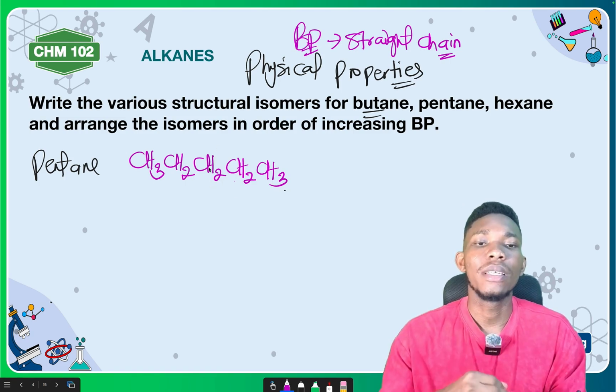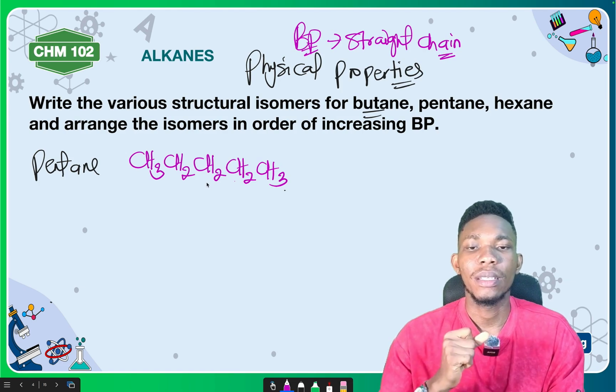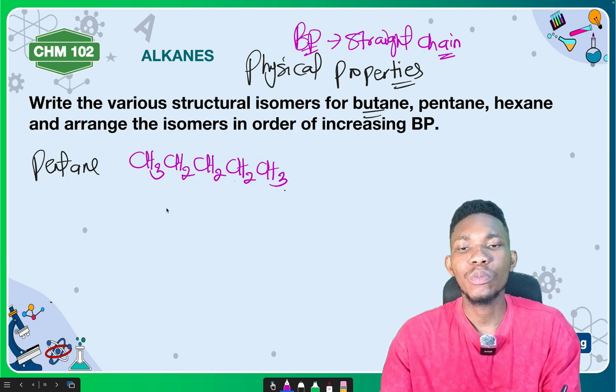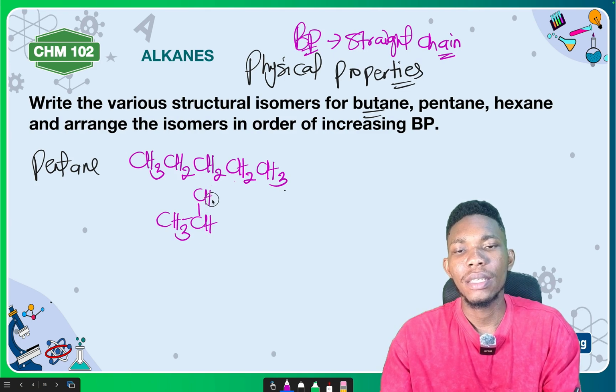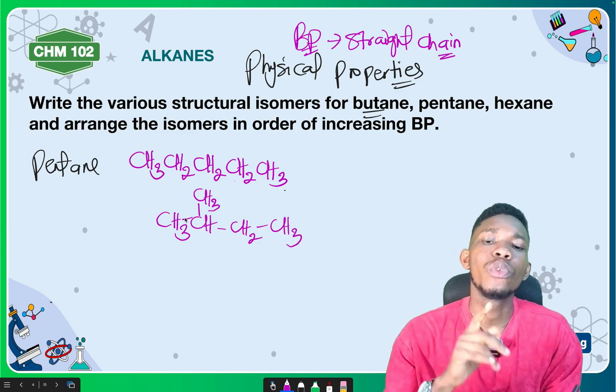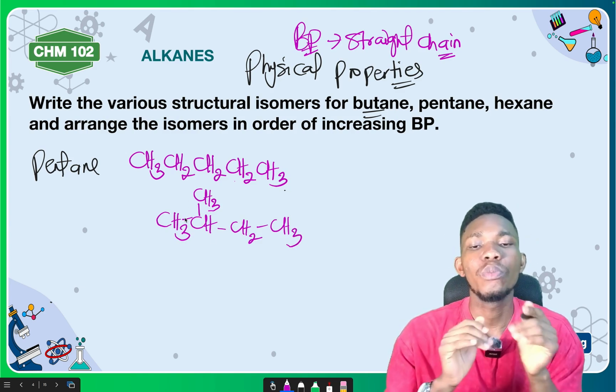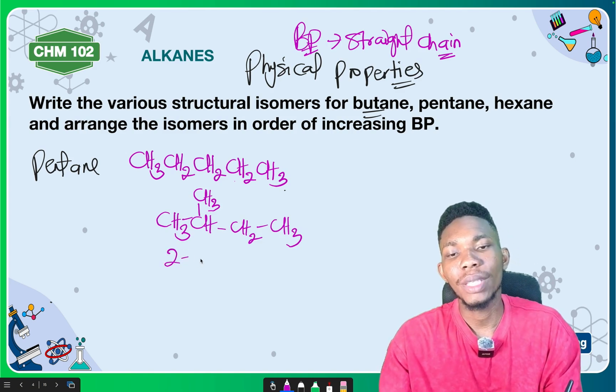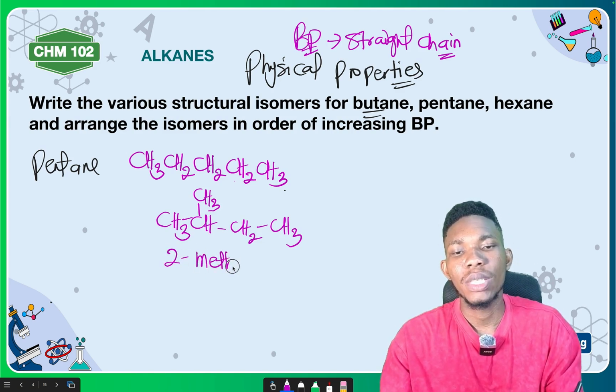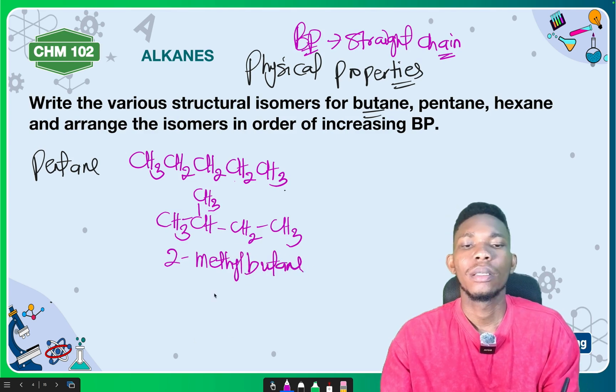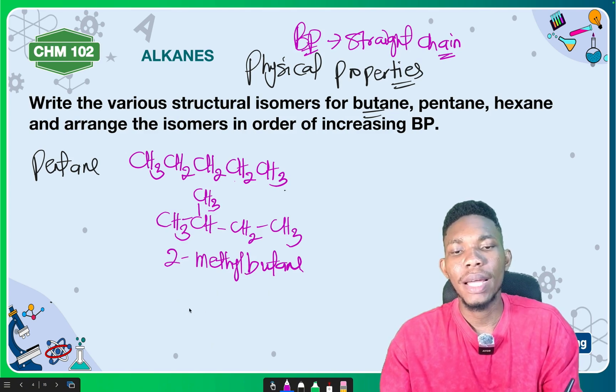Let us write the structural isomers for pentane. If it becomes branched at position 2, we have CH3, CH, CH3, CH2, CH3. This becomes 2-methylbutane. Is that okay? So we are going to write under here 2-methylbutane.